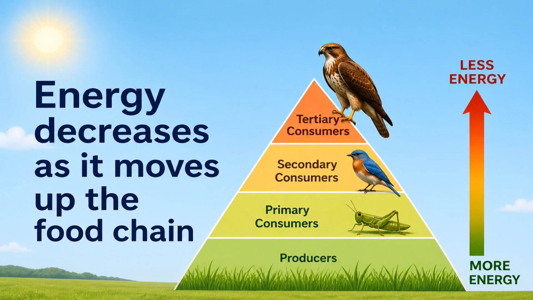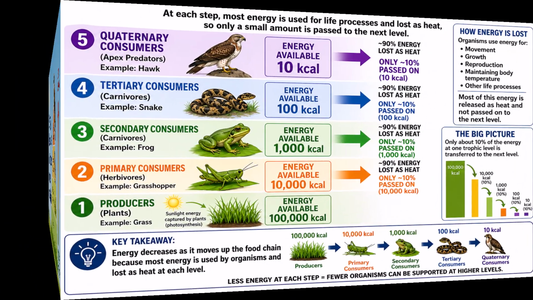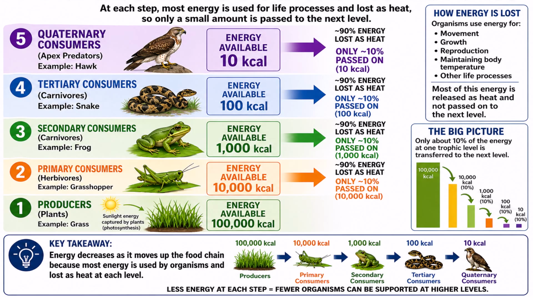Energy decreases as it moves up the food chain. Take a look at this picture. More energy at the bottom, and as it gets higher, there is less energy. At each step, most energy is used for life processes and lost as heat.